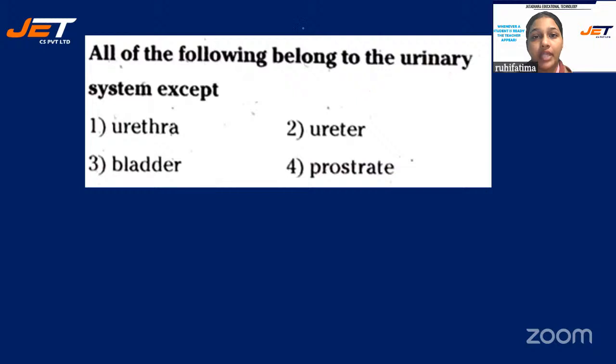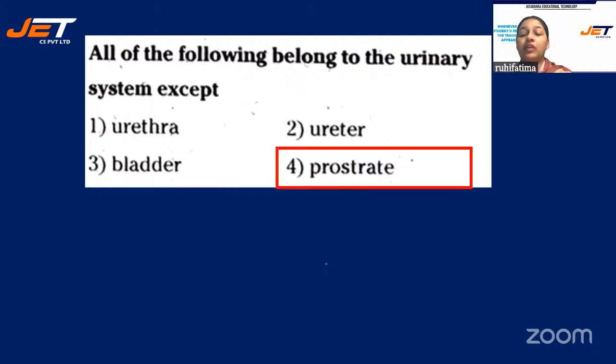What was the right answer? We have discussed this, right? And the correct answer for this question will be option 4, prostate. Those who have opted option 4, they all are right. Rest all are the parts of the urinary system only.